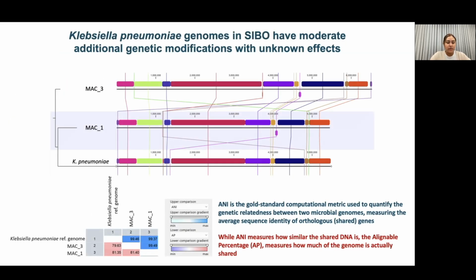For Klebsiella pneumoniae, we see a very different pattern across independent SIBO cultures. Klebsiella genomes are highly conserved. The genomic alignment shows strong similarity between isolates, and this is further supported by a high ANI value, as shown below. This suggests that unlike E. coli, Klebsiella in SIBO may represent a more uniform population of closely related strains. Overall, this points towards a consistent genomic signature for Klebsiella across all patients.